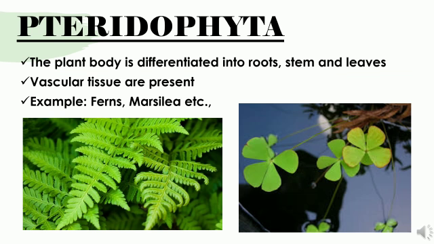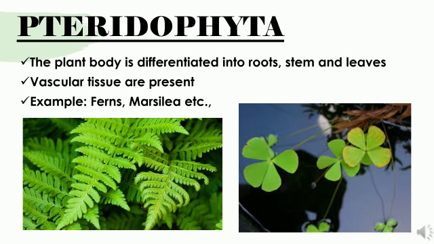Children, here is the classification of Pteridophyta. The P is silent here; you need to pronounce it as Pteridophyta. The plants grouped under this division have a plant body differentiated into root, stem and leaves. Vascular tissues, xylem and phloem, are also present in such plants.